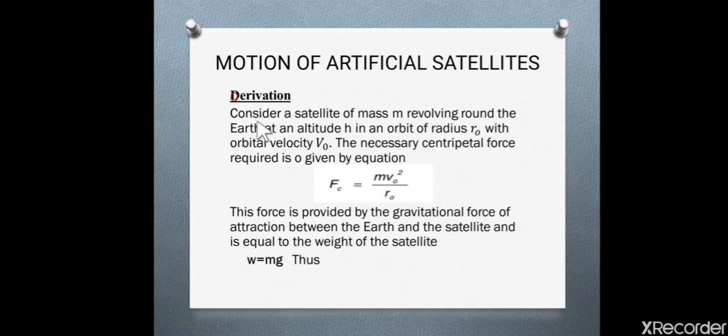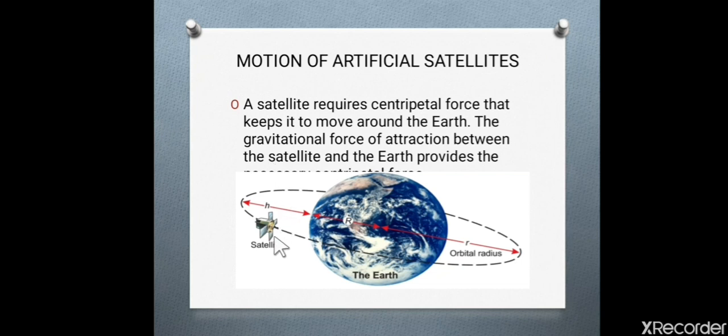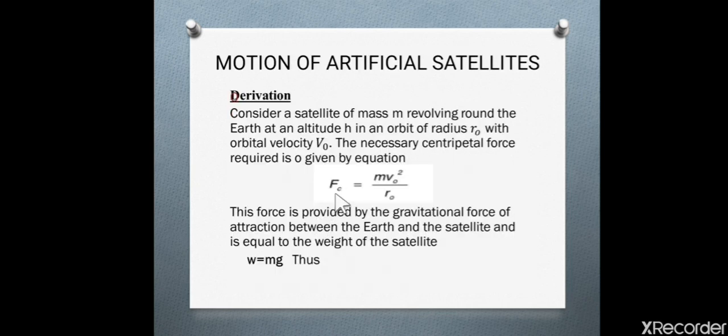Consider we have a satellite of mass m which is revolving around the earth at altitude h, and the orbital radius, which is the distance from the center of earth to the satellite, is r naught, and the radius of the earth is r. Then the necessary centripetal force will be equal to mv naught square upon r naught. This centripetal force is provided by the gravitational force of attraction between the earth and the satellite, and this gravitational force is always equal to the weight of the object.